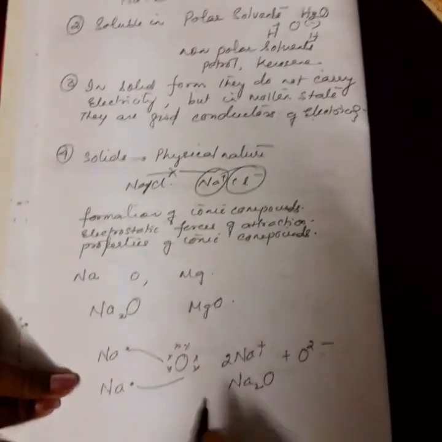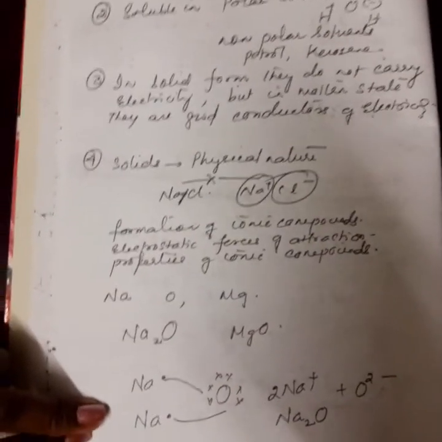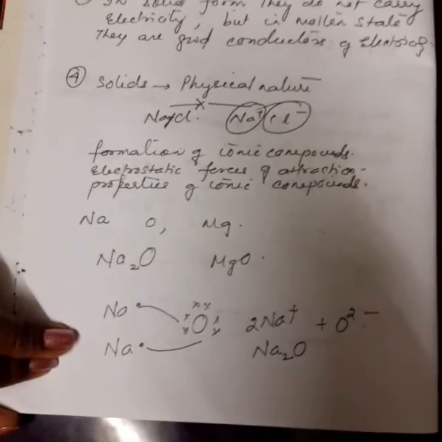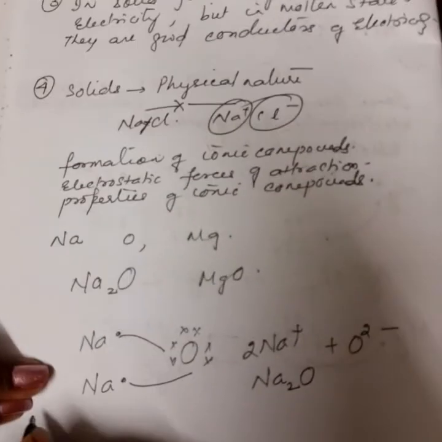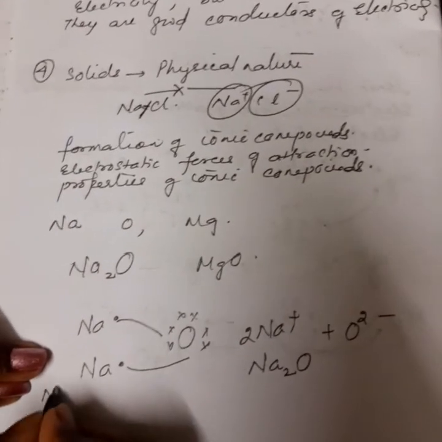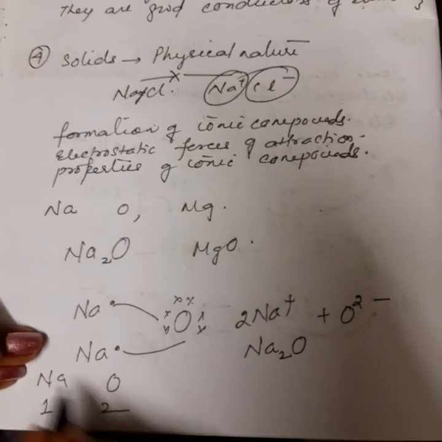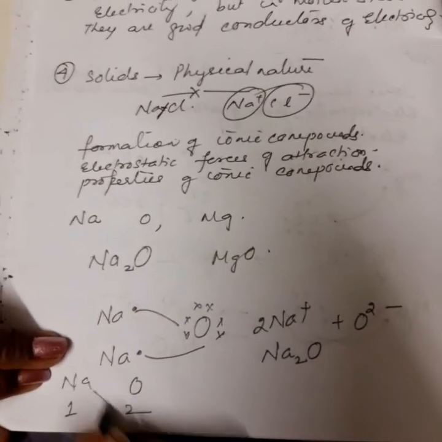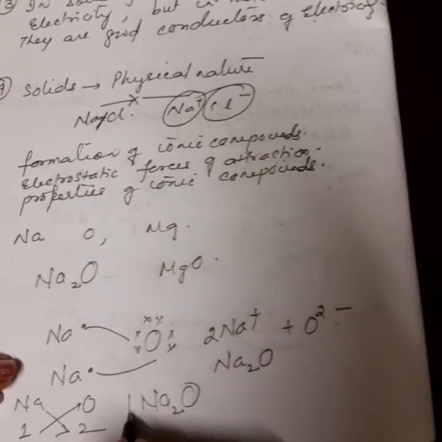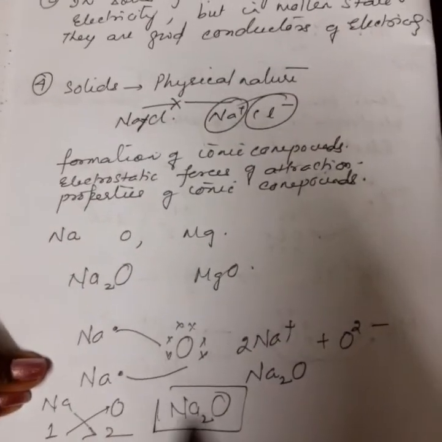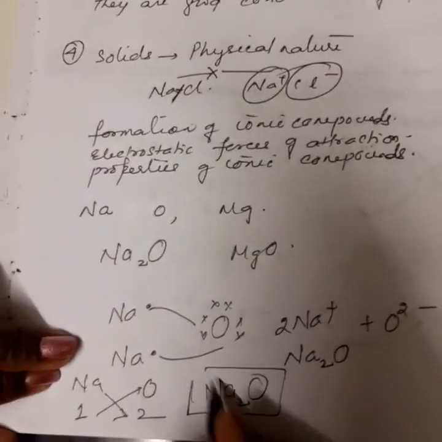Why Na2O? How are these compounds formed? Do you remember we have done in class 9 about the cross multiplication, about the valency? Sodium has valency 1. What is the valency of sodium? 1. What is the valency of oxygen? 2. So when they form the compounds, this is what they form, is it not? I hope you remember these things. This is how you form the compounds, and you can show the electron dot structure this way.